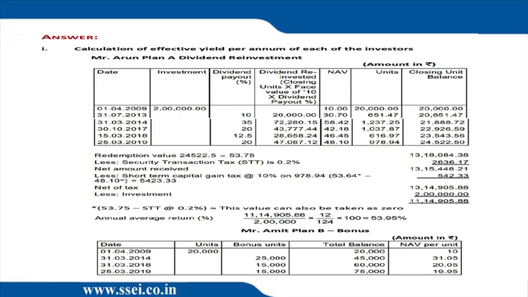Correct. And then you have to pay short-term capital gain on those units which were purchased on 25th March 2019 at 48.1. So the short-term capital gain, according to me, will be 53.75 minus 48.1, multiplied by the number of units, multiplied by 10%. You deduct that and you deduct the initial investment of 2 lakh, and you will get the profit. Whatever profit you get, that profit divided by 2 lakh into 100 is the return over 10 years and 4 months.